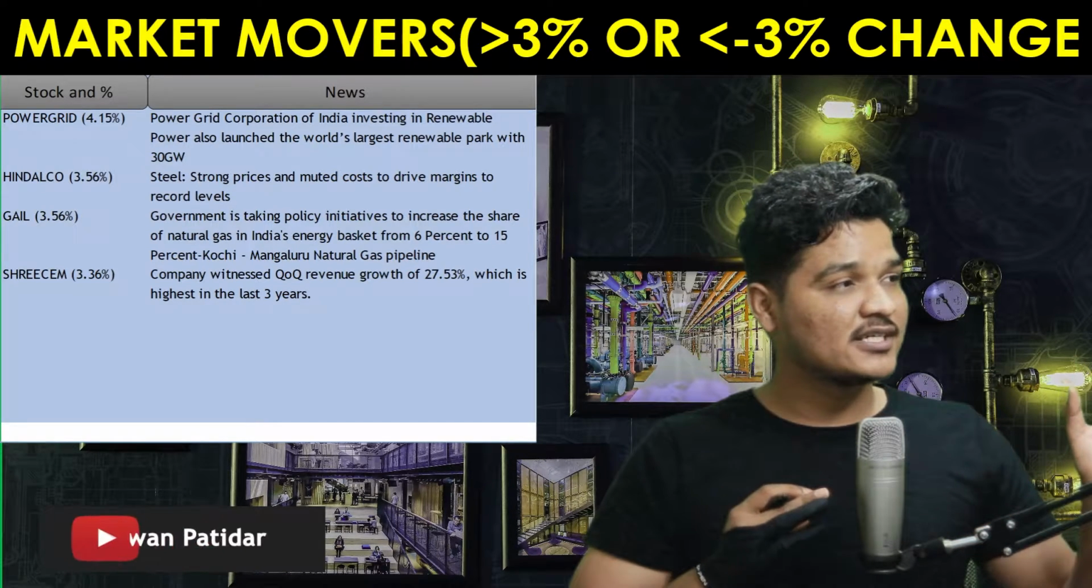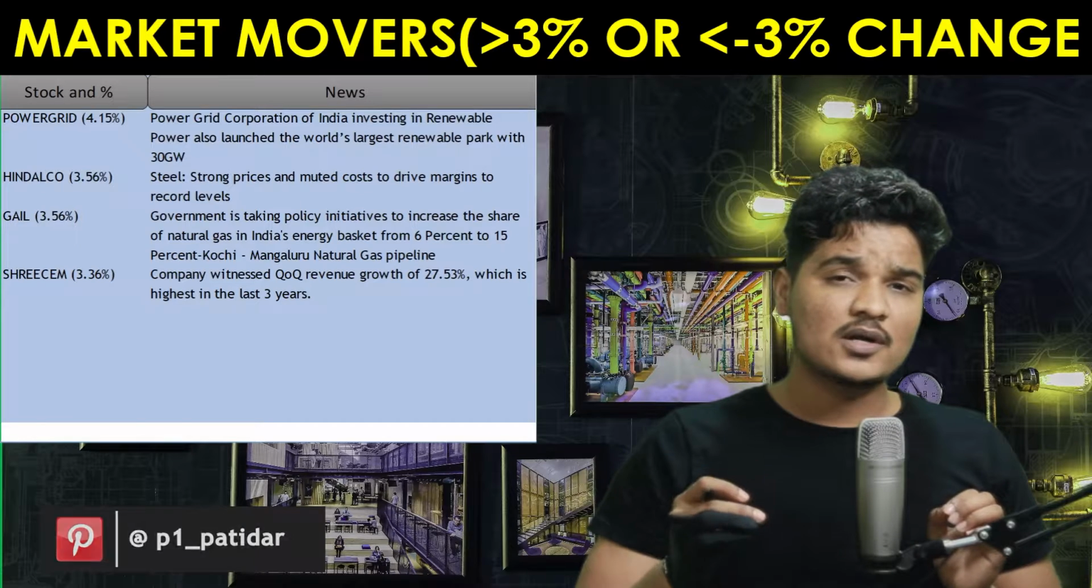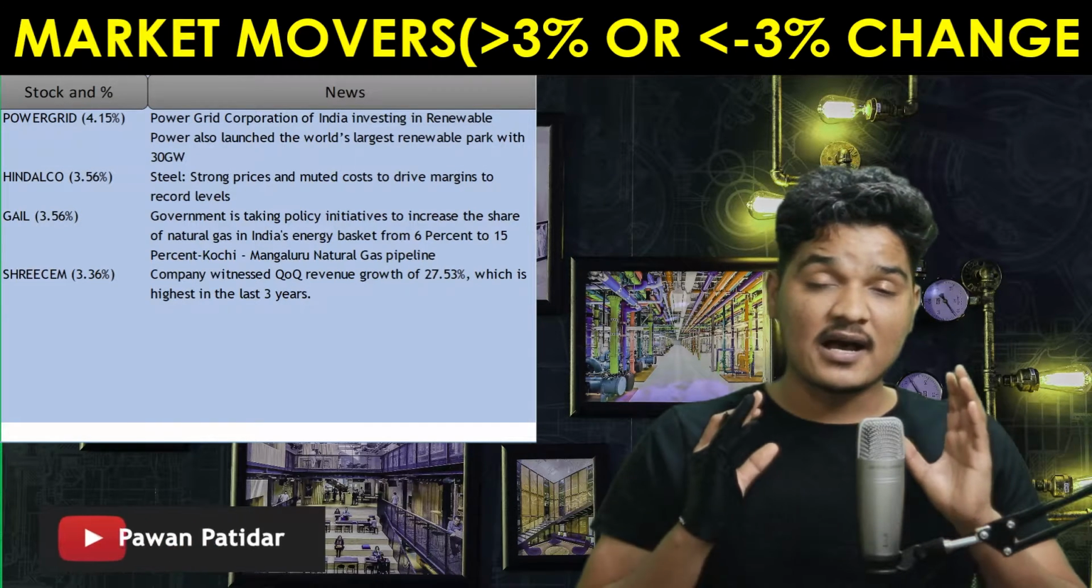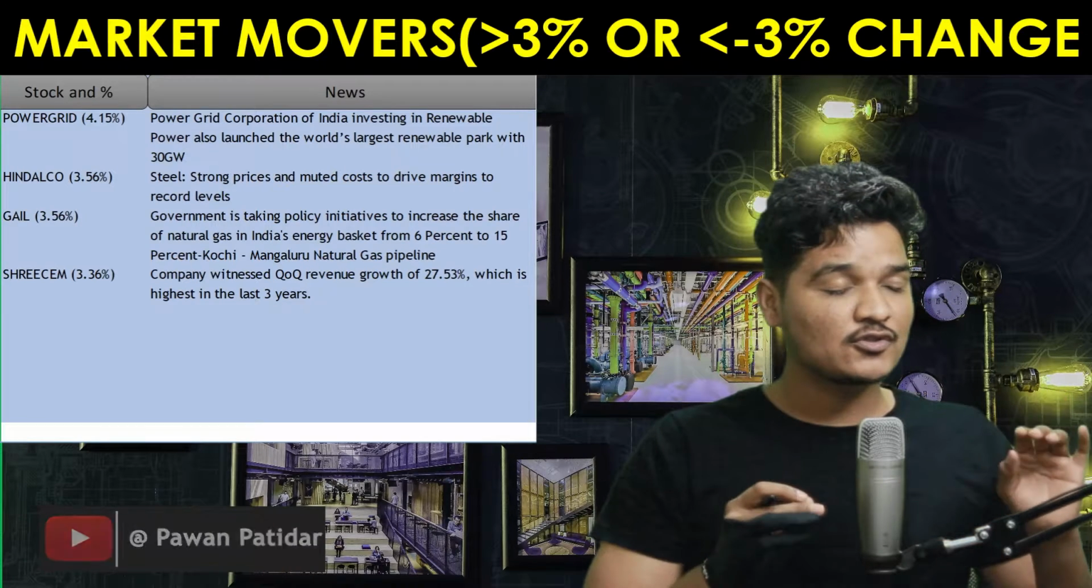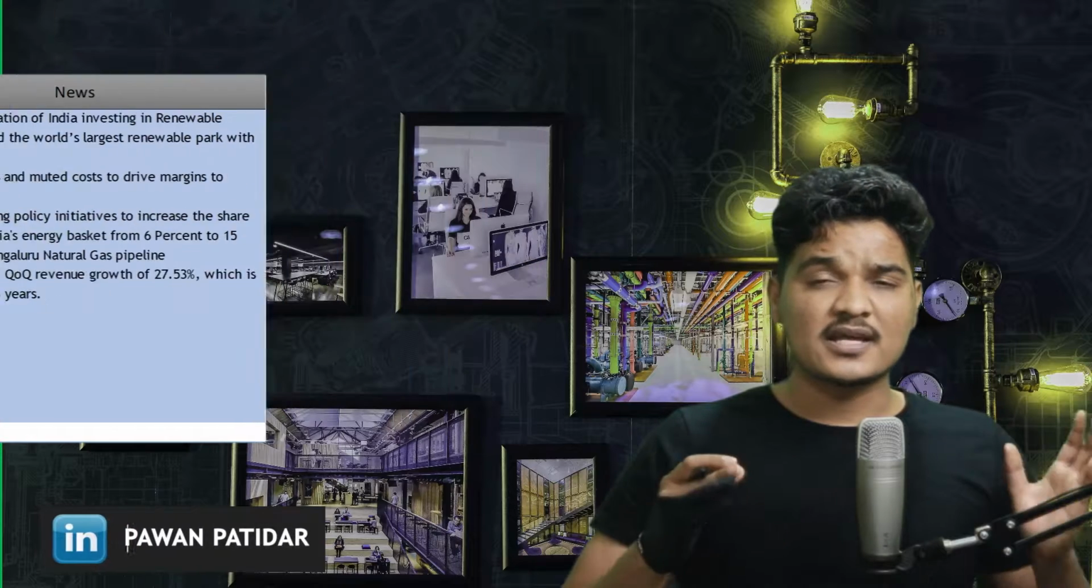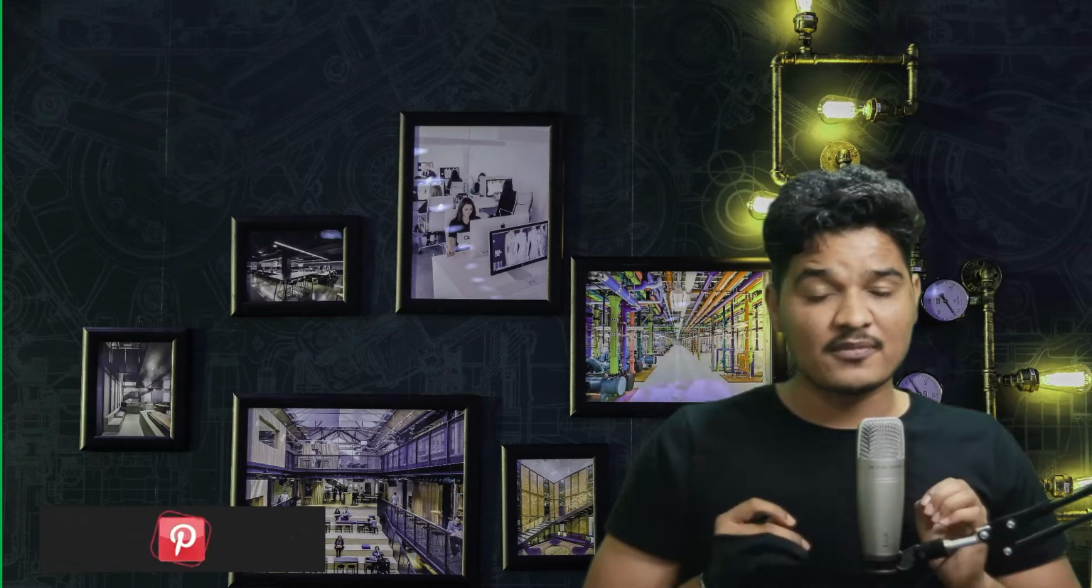Now if you talk about Shree Cement, well, if you see the quarter on quarter growth, it is 27.53%, which is the highest in the last 3 years. So it is good news for Shree Cement. That's why it has gained 3.36%. Well, this was the analysis of the majority of market movers.